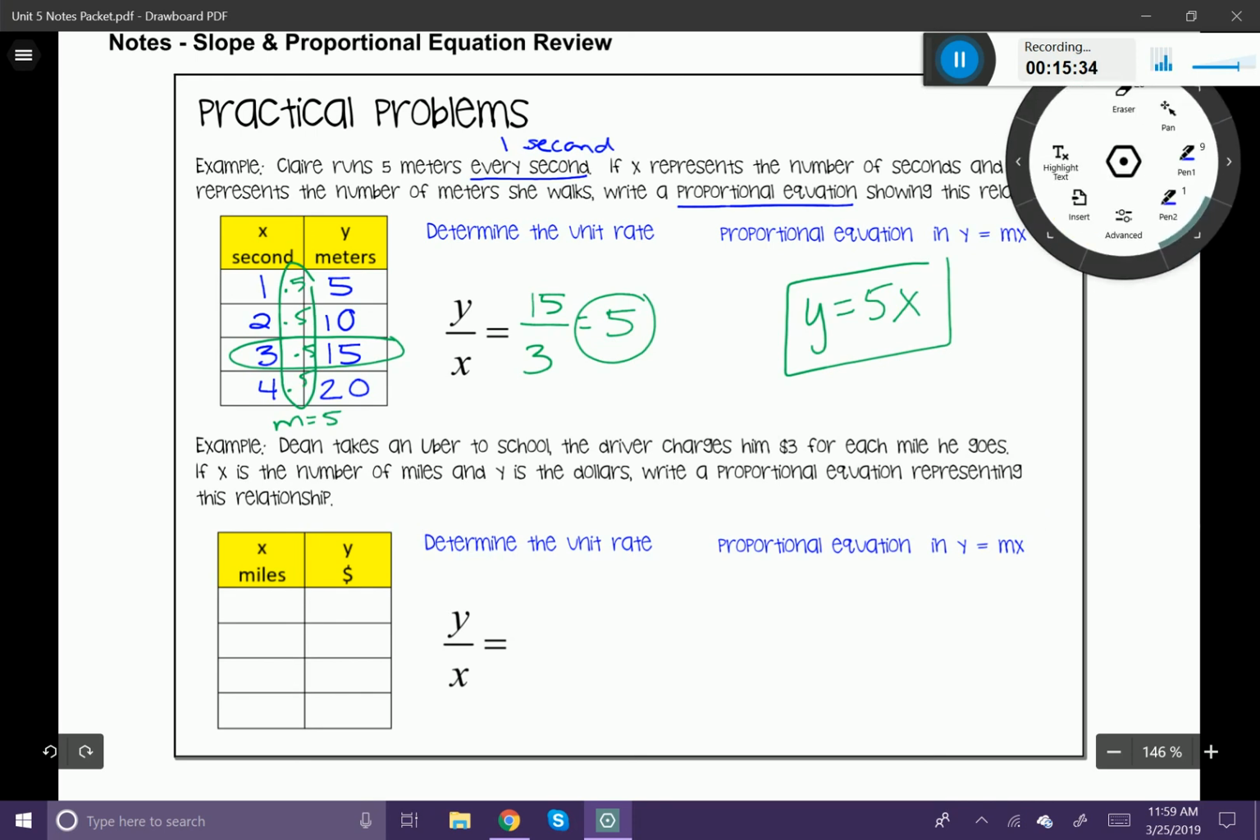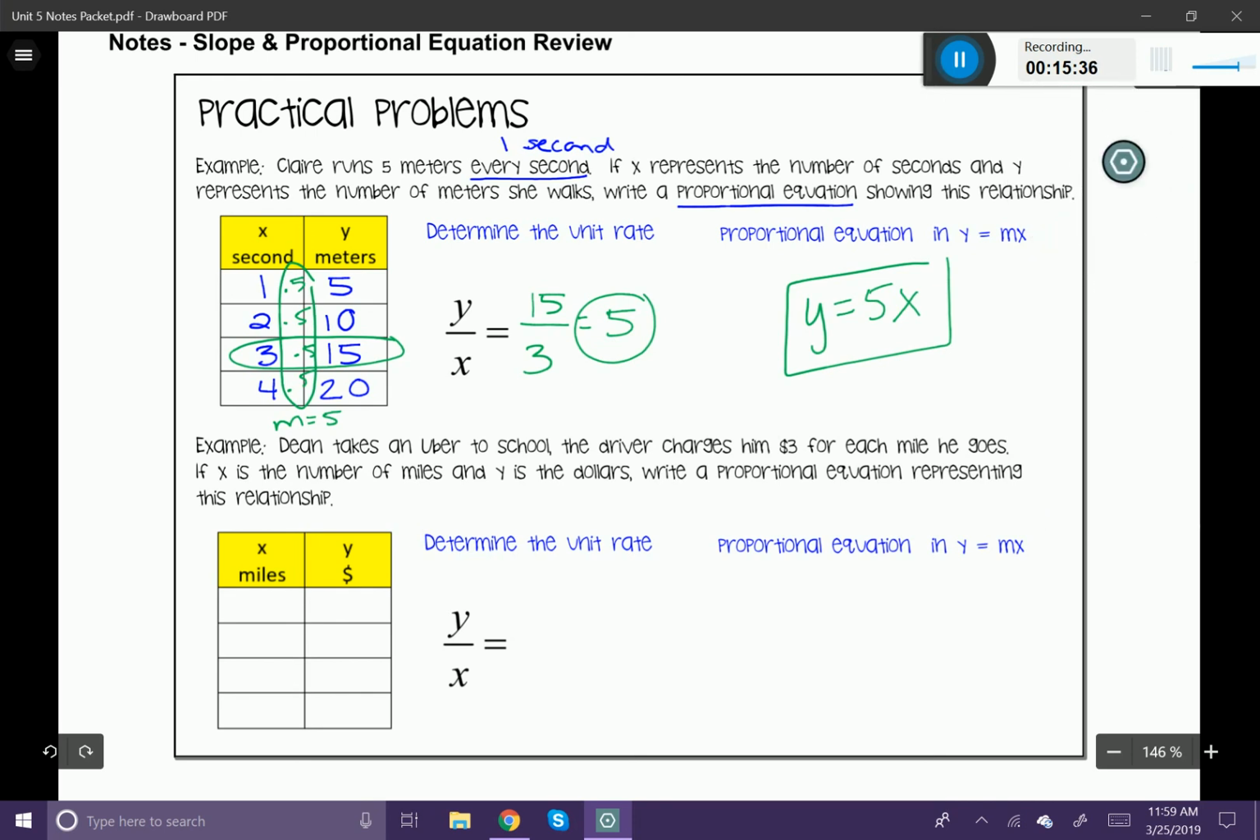Okay, in this example, Dean takes an Uber to school. The driver charges him $3 for each mile he goes. If x is the number of miles and y is the number of dollars, write a proportional equation representing this relationship. So, okay. Again, up here it says each mile. So isn't that going to be for every 1 mile? We're also looking for a proportional equation. So let's fill in our table of values.